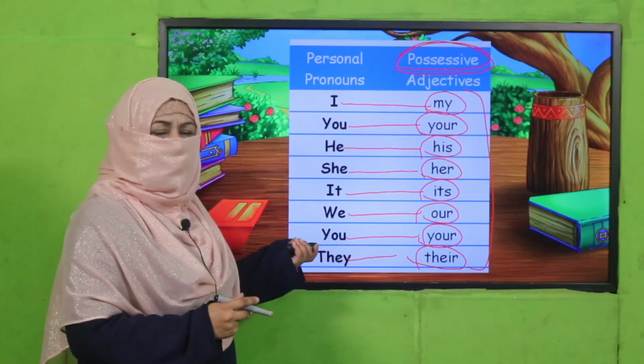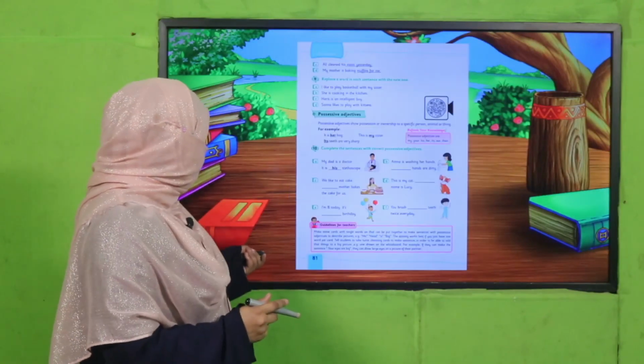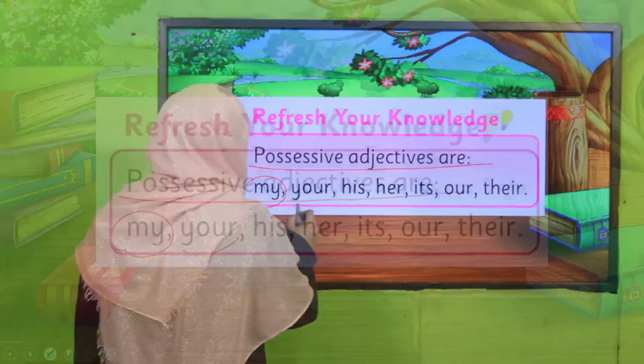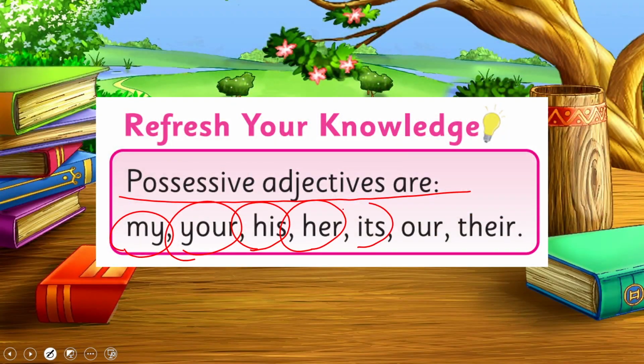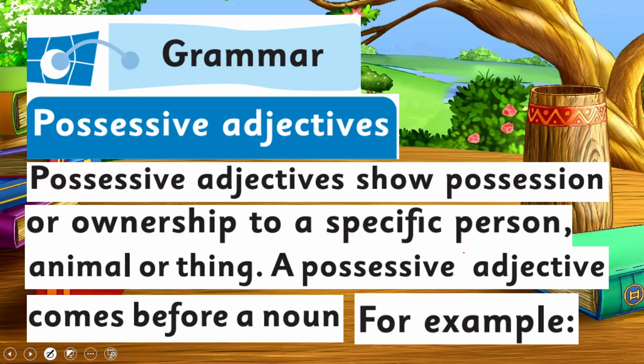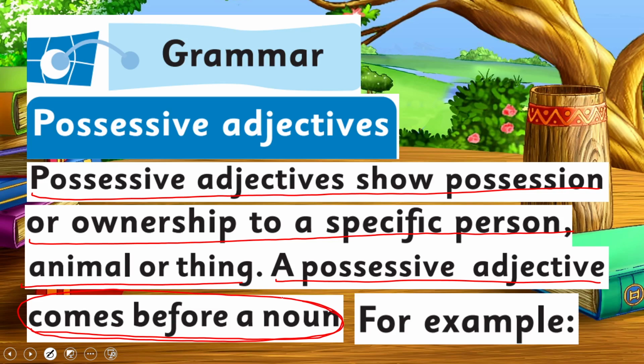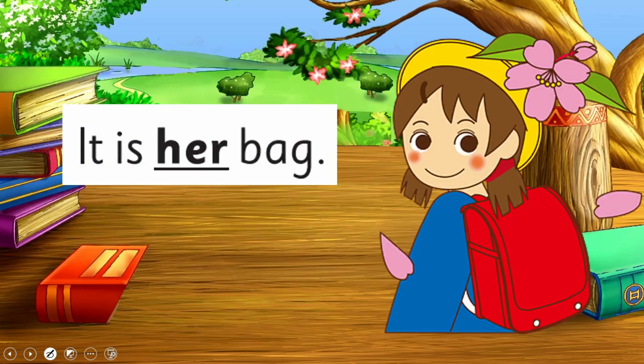How do we place it in a sentence? Look at this. Possessive adjectives are my, your, his, her, its, our, their. Possessive adjectives show possession or ownership of a specific person, animal, or thing. A possessive adjective comes before a noun. Just like other adjectives, these words also come before noun.